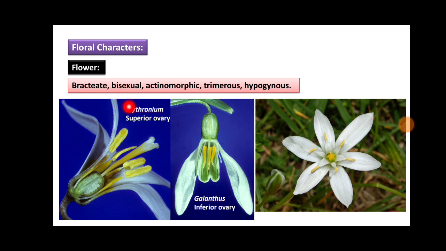It is bisexual, that means androecium and gynoecium, the male and female reproductive structures, are both present. The flower is actinomorphic, that means it has radial symmetry, so we can cut the flower into two equal halves by any plane of division. The flower is trimerous, that means the floral whorls are in multiples of 3. It is hypogynous, that means the flower has a superior ovary.